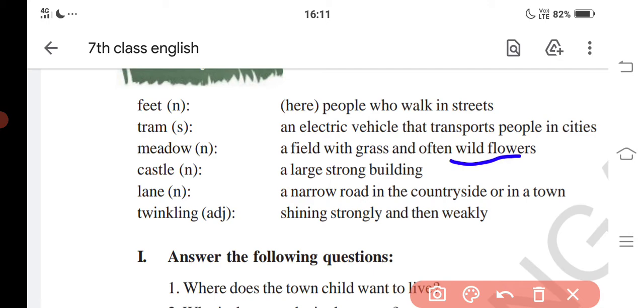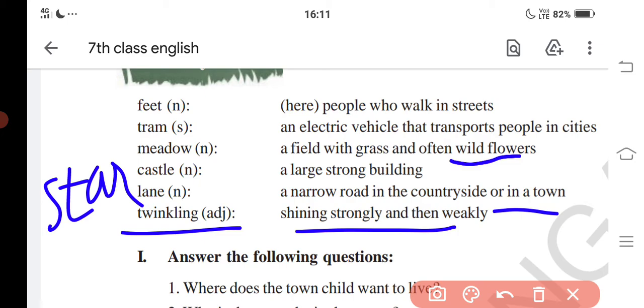Castle: a large strong building. Next, lane: a narrow road in the countryside or in a town. Next, twinkling: shining strongly and then weakly. Like example is star.